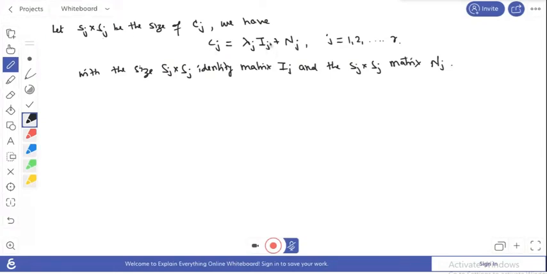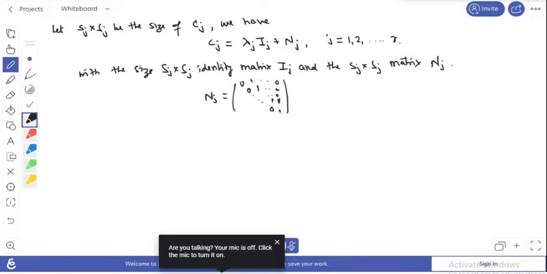What is this nilpotent matrix? Here the diagonal entries are 0, and the entries just above the diagonal are 1, and the rest are 0.